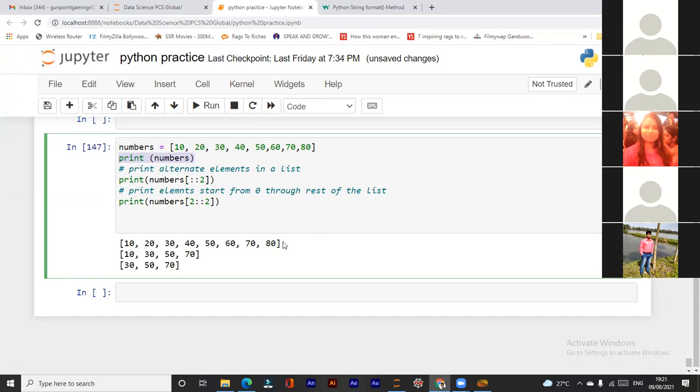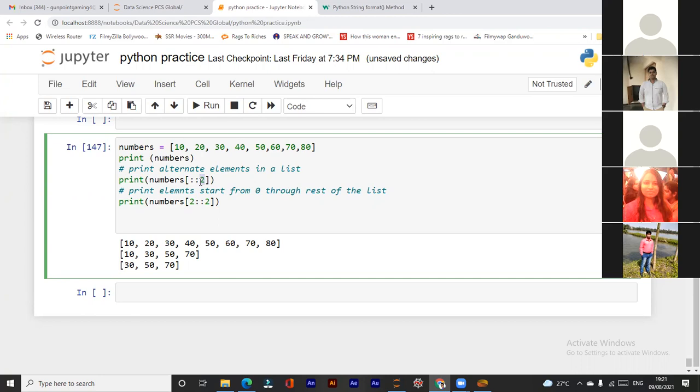So it has printed all the numbers, or all the items in the list. Now we have written print numbers, double colon and 2. What does this 2 mean here? Step count. Sorry, skip 2 step elements, count.